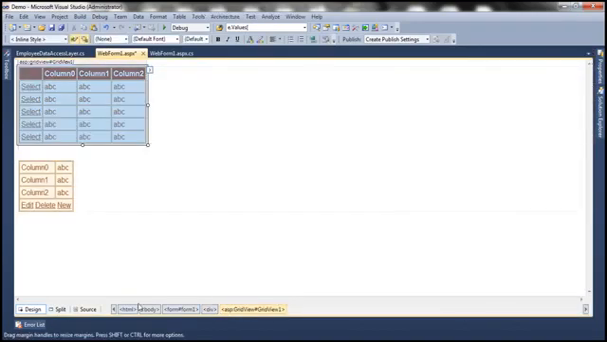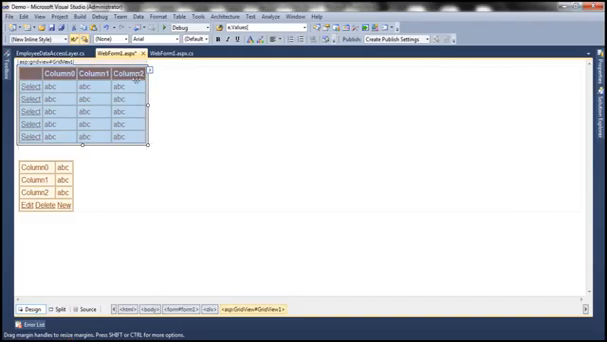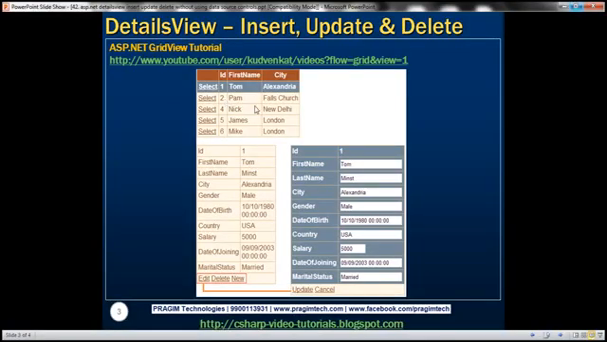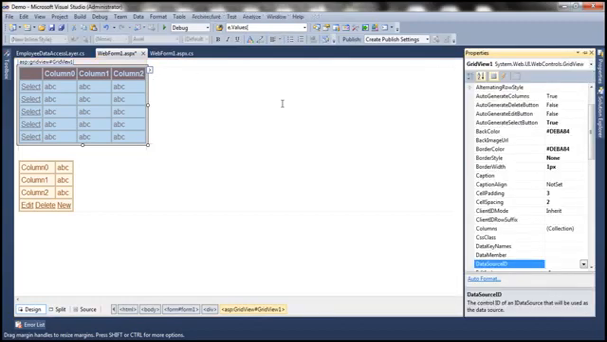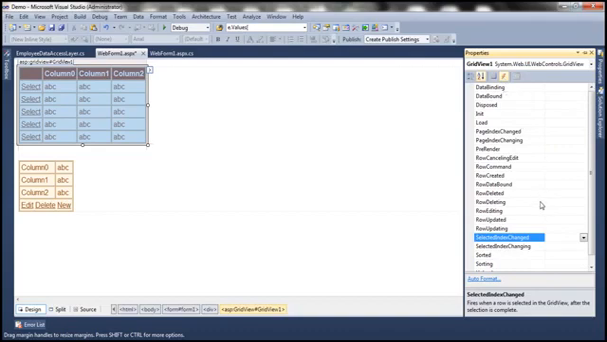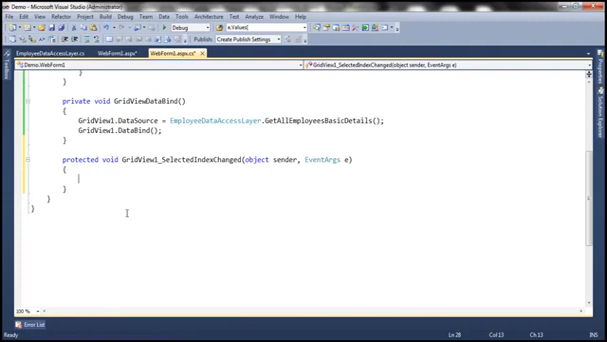Alright, so as soon as we select a row within the grid view control, for that selected employee we want to display all their details within the details view. To do that, when we select a row within the grid view control, what event does the grid view control raise? It's going to raise the SelectedIndexChanged event. So let's go ahead and generate an event handler for that event. Click on the events icon and then double click on SelectedIndexChanged event. Okay, so within this we want to write code to basically retrieve the employee details.